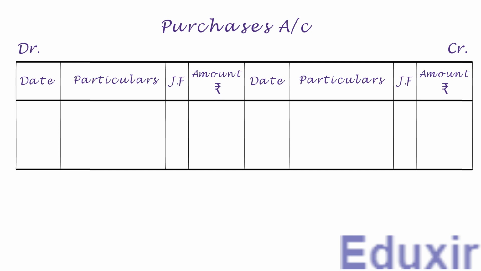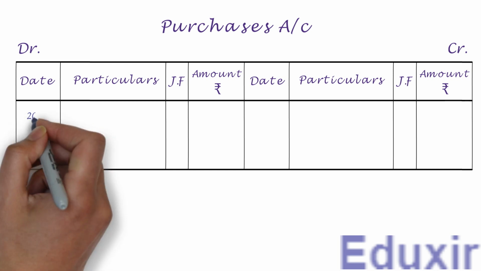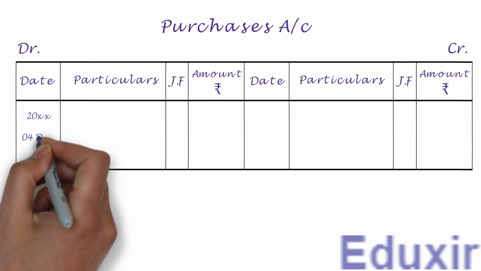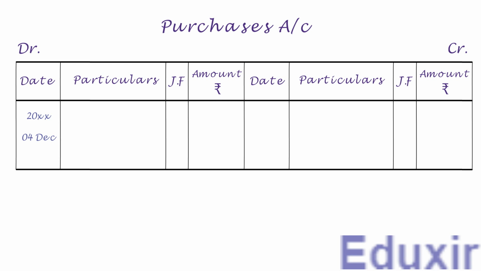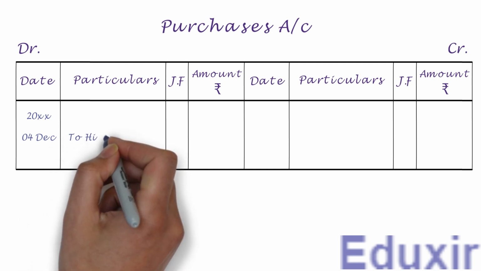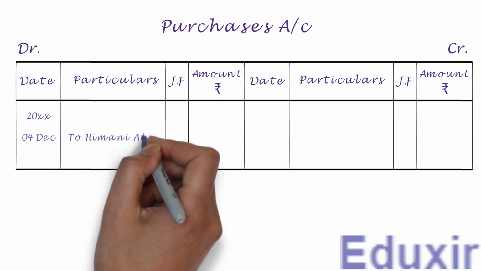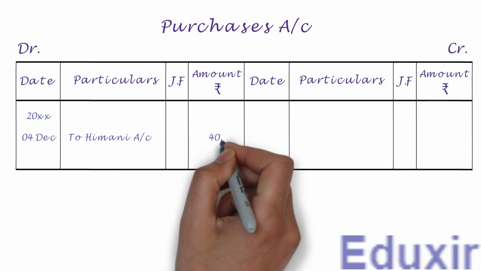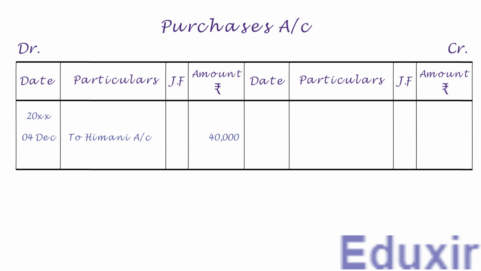Now on the debit side, let us first write the year in the date column. Let us now write the date. We need to write to Himani account into the particulars column. Let us write the debit amount of 40,000 rupees into the amount column. With that, we have completed the posting of this journal entry into the purchases account. Let us now take up the next entry.